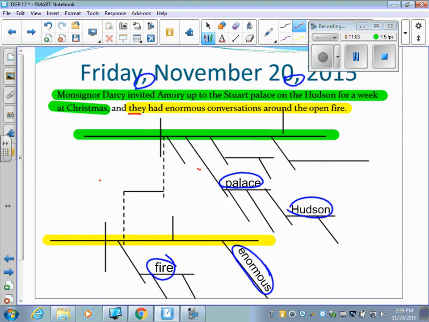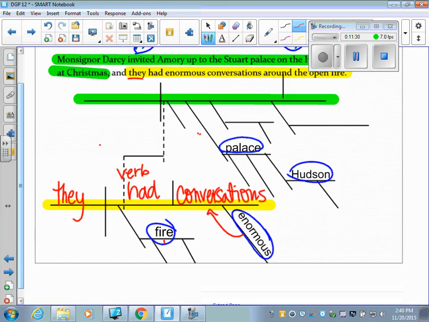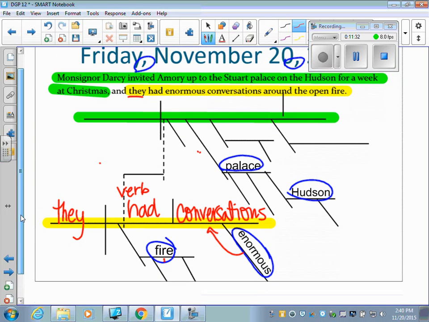So, we're in the yellow. They is your subject. What did they do? This is your verb. They had. Remember, we already talked about direct objects. They had what? The word is conversations. And here I already gave you a clue. What kind of conversations? Enormous conversations. That word modifies conversations.